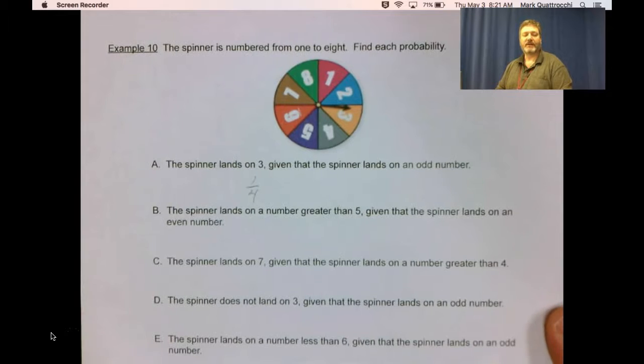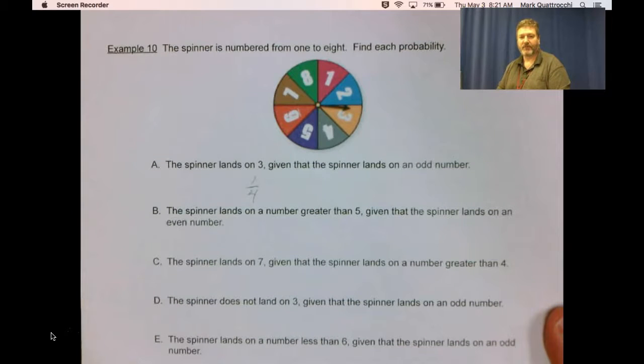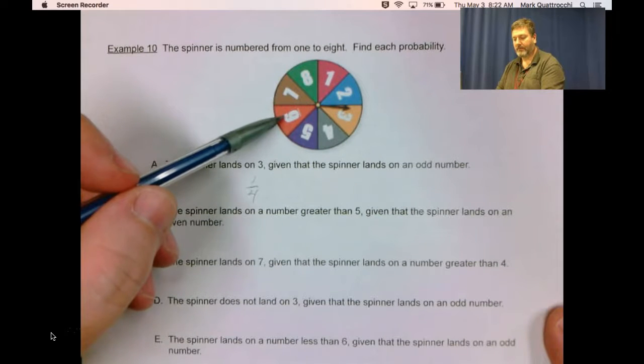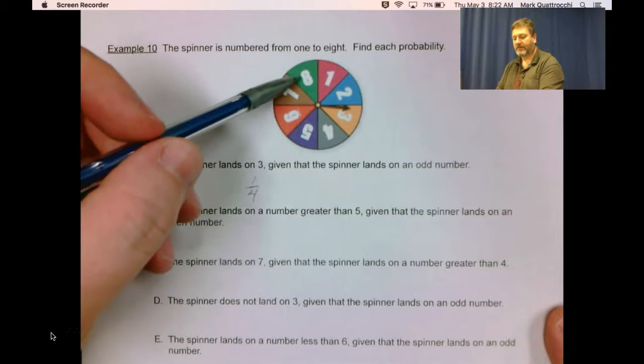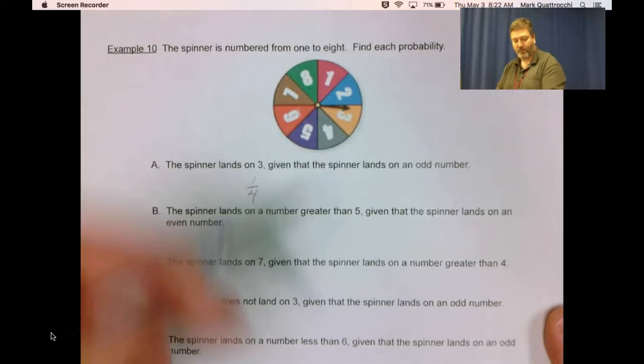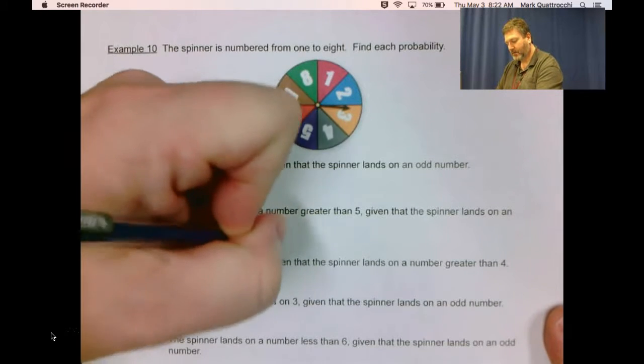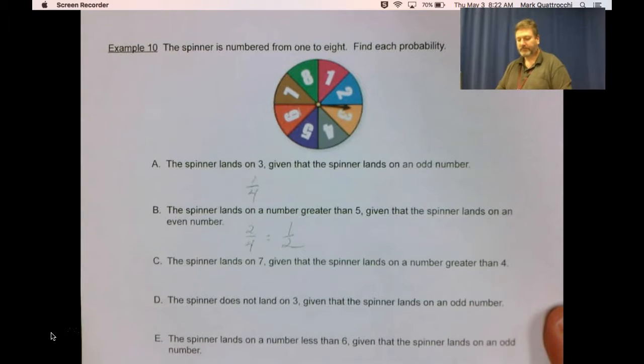The spinner lands on a number greater than 5, given that the spinner lands on an even number. So greater than 5 is 2 even numbers, out of 4 all together. So 2 out of 4, or 1/2.